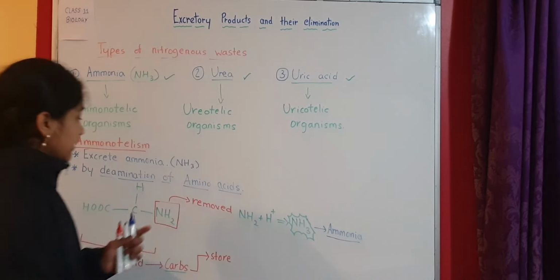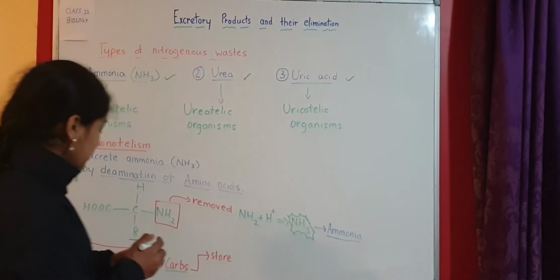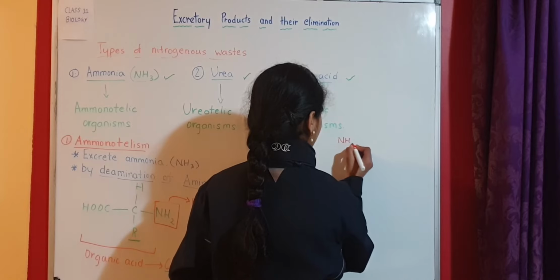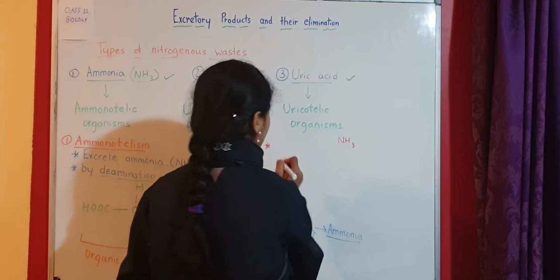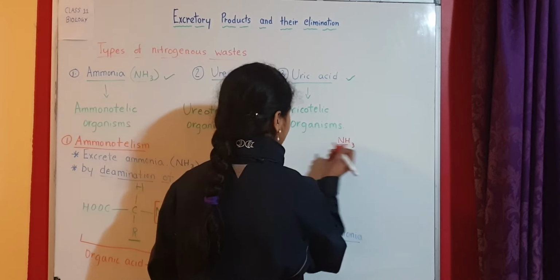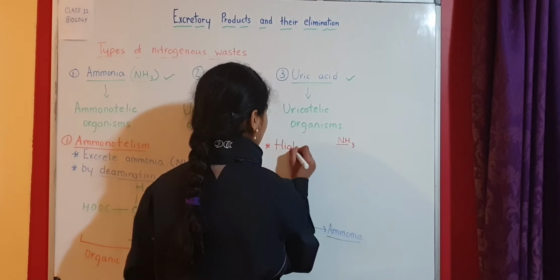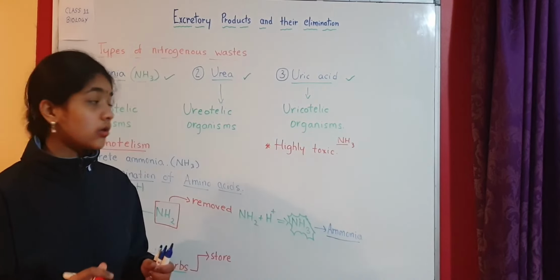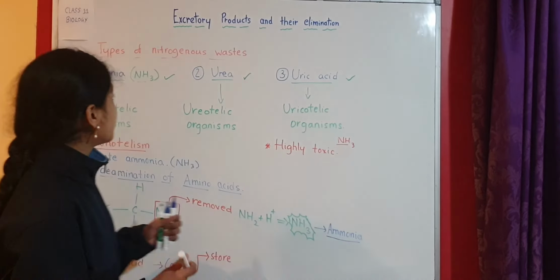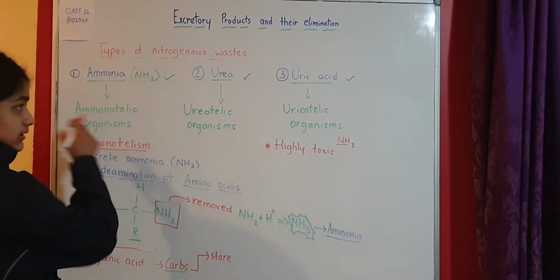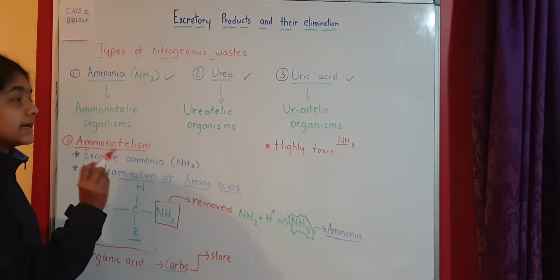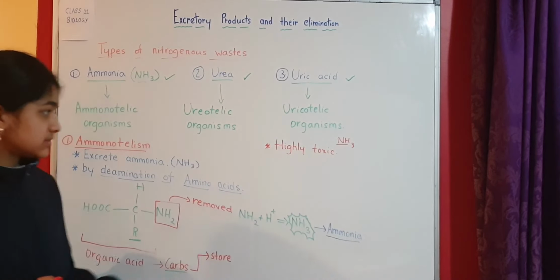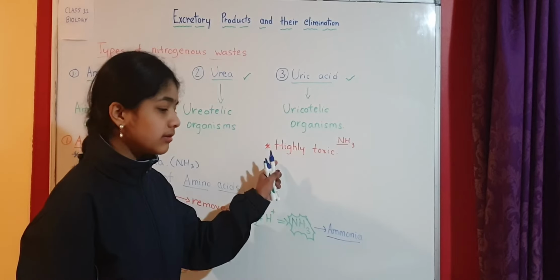Coming to some characteristics of NH3. NH3 is ammonia, and it is highly toxic. Toxic means very poisonous. We have looked at ammonia, urea and uric acid. Of these three, ammonia is highly toxic, urea is less toxic than ammonia, and uric acid is the least toxic nitrogenous waste. This thing you need to remember.